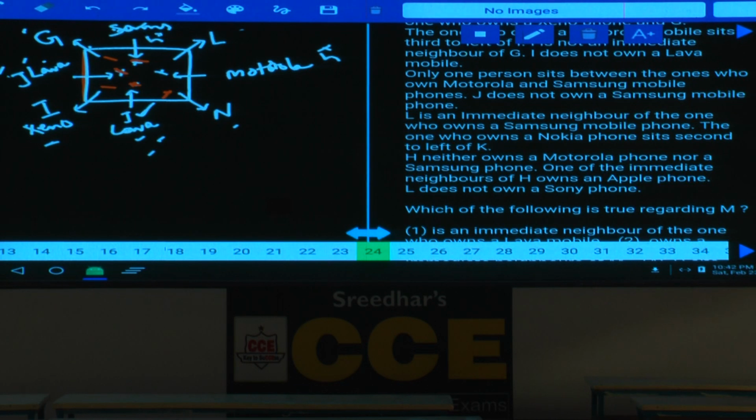H neither owns Motorola nor Samsung. One of the immediate neighbors of H owns an Apple phone. L does not own a Sony phone. Clear? This is the information we have.